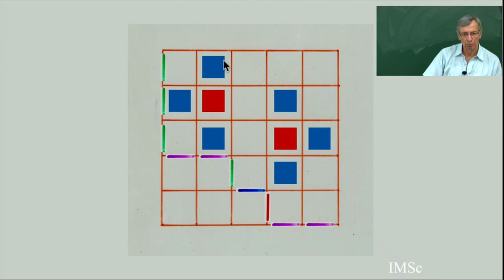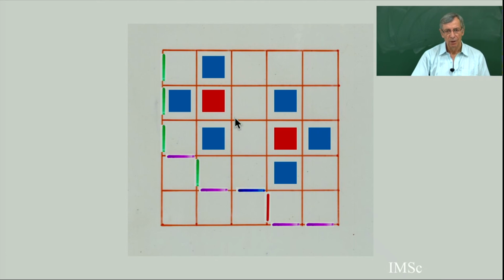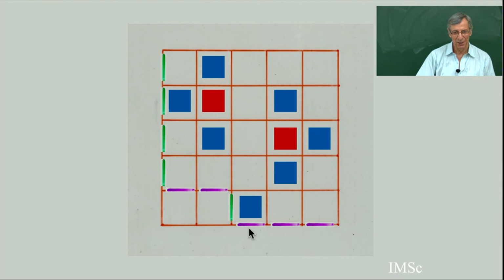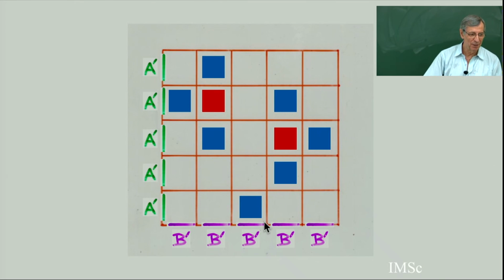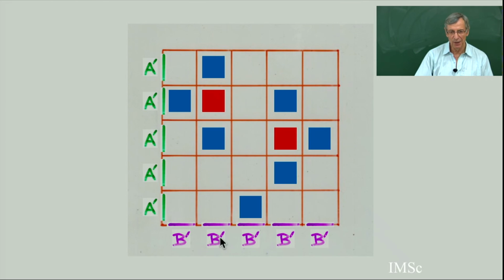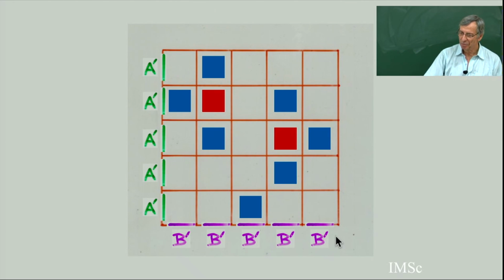See, for example, this column, I have not yet put a cell. I should put a blue cell. If I was going to commute this, and if it's blue here, this would be wrong. So I must finish with a B prime. Okay, I finished with B prime, so I have purple edges here. So this is one possibility, you see. At the end, I must have only A prime on the vertical line, only B prime on the horizontal line.